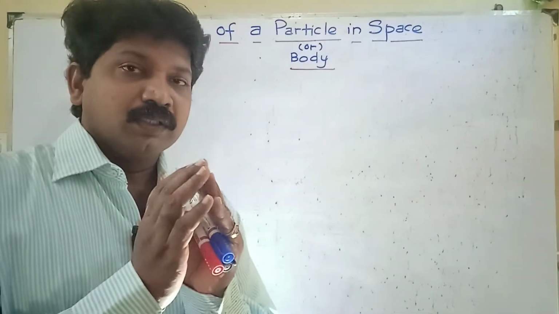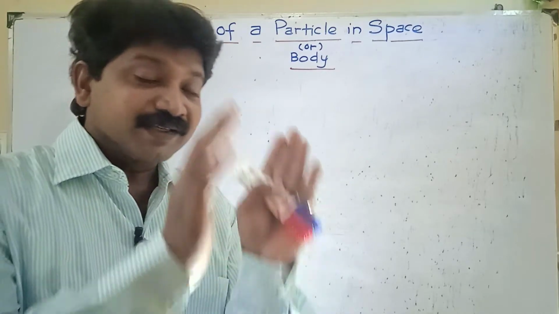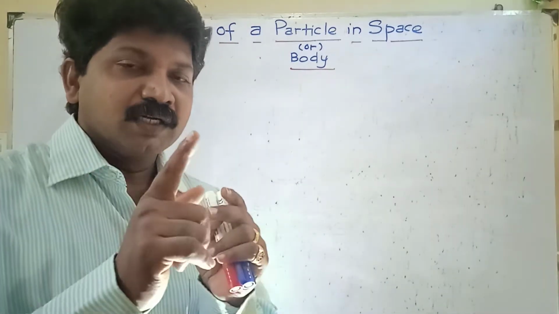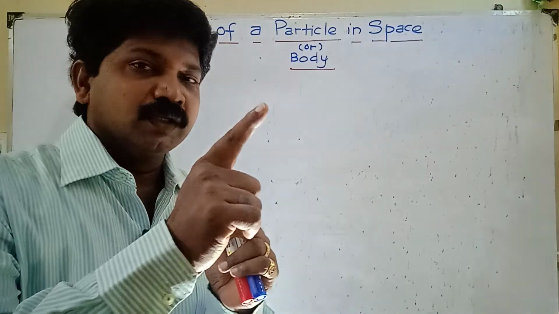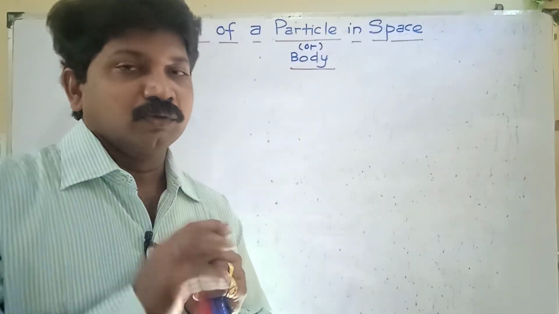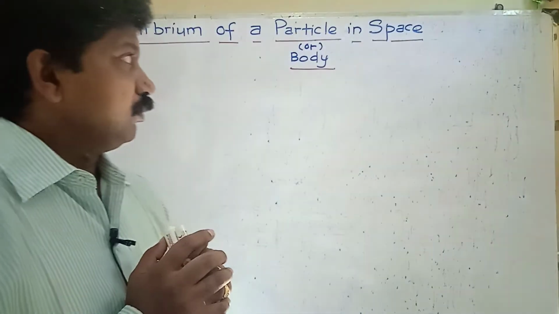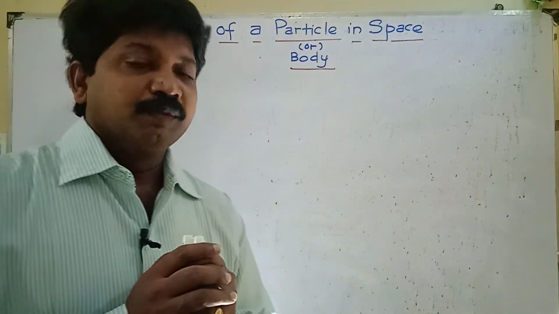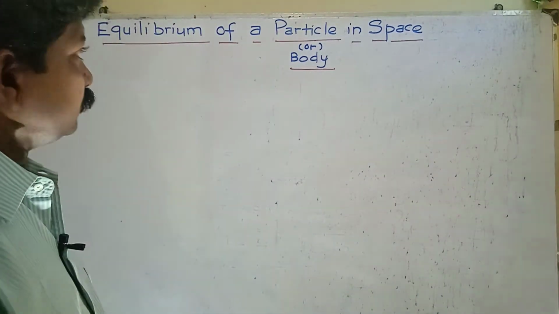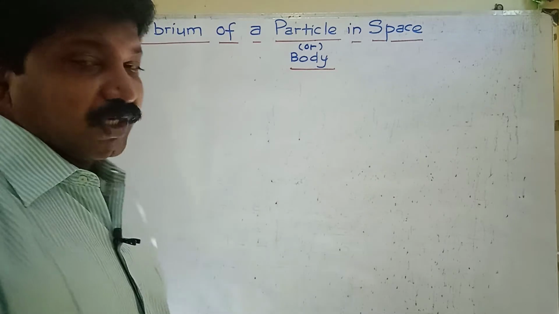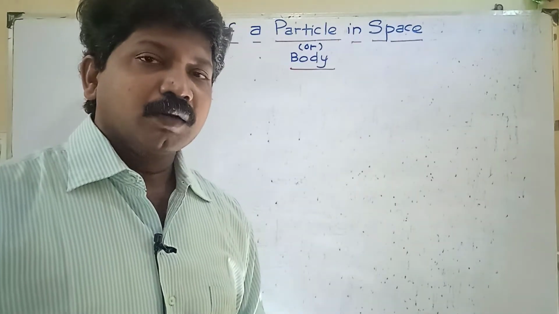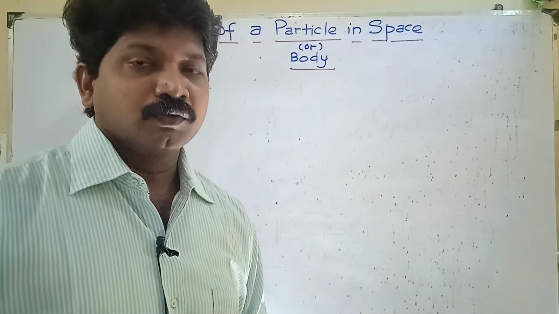Equilibrium means the particle or body is in resting condition. The resultant of all the forces acting on the particle or body is equal to zero. That's the meaning of equilibrium. We have already discussed this in previous classes. Generally, a particle or body in space is represented in vector form.